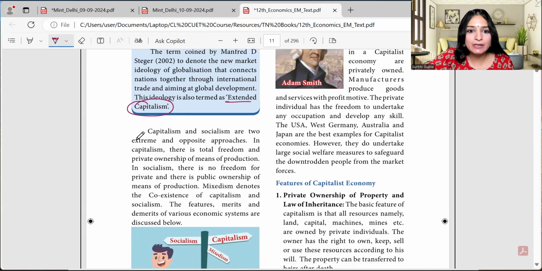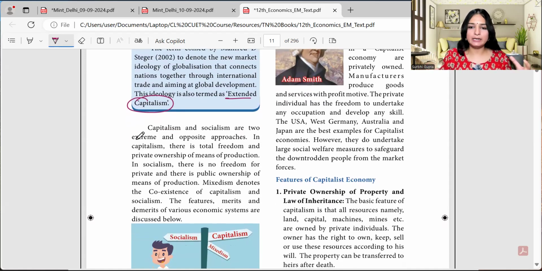Okay, so what is capitalism? Let's first read the broader area and then we'll move to capitalism in particular. Capitalism and socialism are two extreme and opposite approaches, and in between we get the mixed approach. In capitalism, there is total freedom and private ownership of means of production. So if I am producing something, I have private ownership. Nobody can own it other than me. It's all private, and there's complete freedom in how I want to produce. Okay, freedom and private ownership.